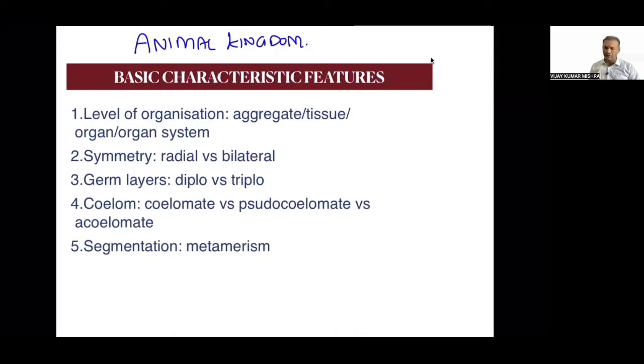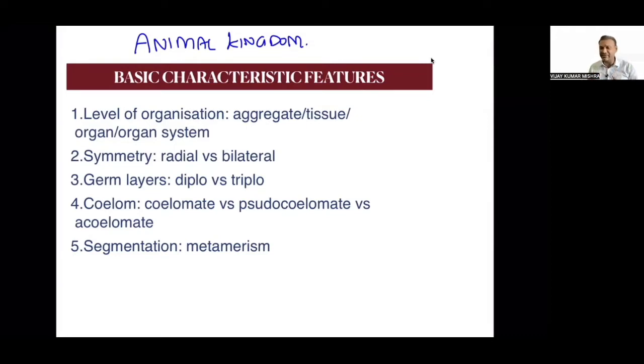Okay, so let us begin with the kingdom Animalia. When we talk about kingdom Animalia, you know that there are total 5 kingdoms: kingdom Monera, kingdom Protista, kingdom Fungi, Plantae and Animalia. In this particular chapter we are going to classify the kingdom Animalia.